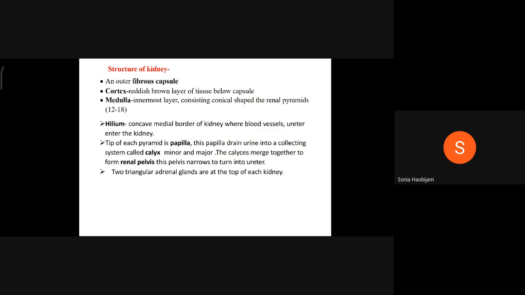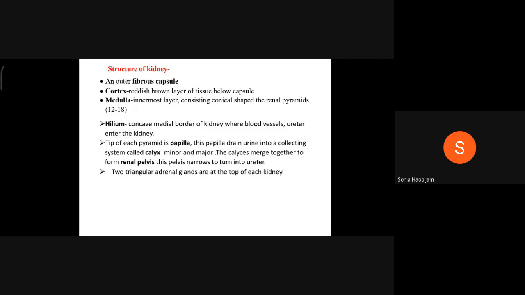Now, the structure of the kidney. An outer fibrous capsule is present on the kidney, and then a cortex is present, that is a reddish brown layer of tissue below the capsule. The capsule is the outer covering of the kidney, and that capsule is fibrous.